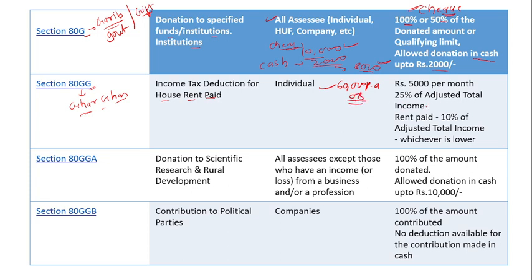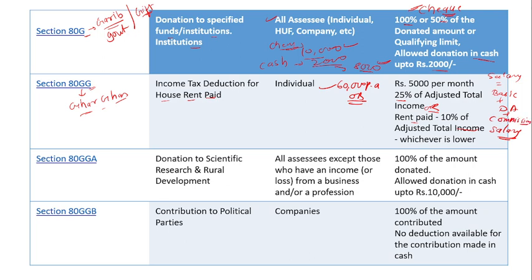Or 25% of the adjusted total income, or the rent you paid minus 10% of adjusted total income. Total income, you can say, is the salary, so 10% of the salary. And as I said before, salary is basic plus DA plus commission.